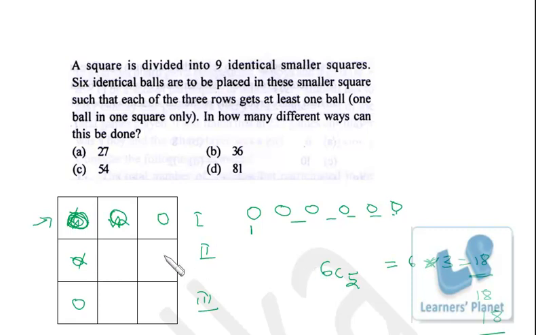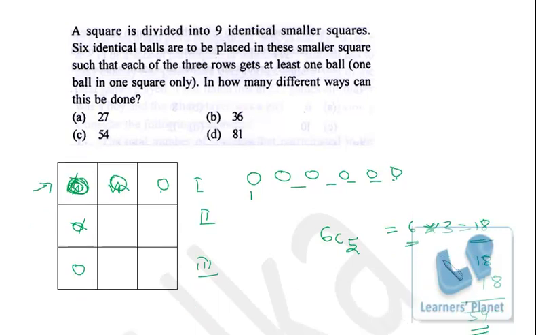So in all 6C5, that is 6 ways, for the first position, second position, third position, into 3. So 6 into 3, 18 ways will be there when we are putting just one ball in the first row, right? In the first row we have 3 positions, that's why we multiply by 3. Similarly for the second row, similarly for the third row. So in all there will be 54 ways.